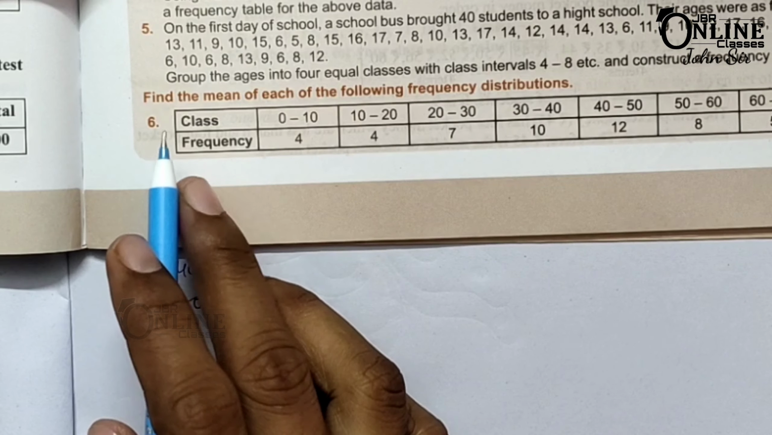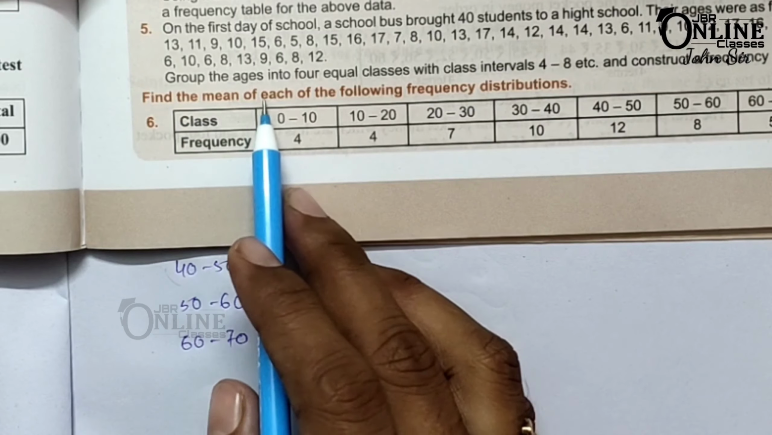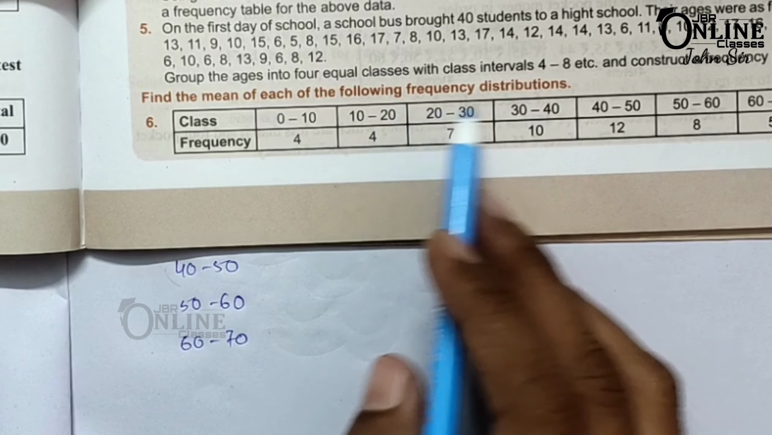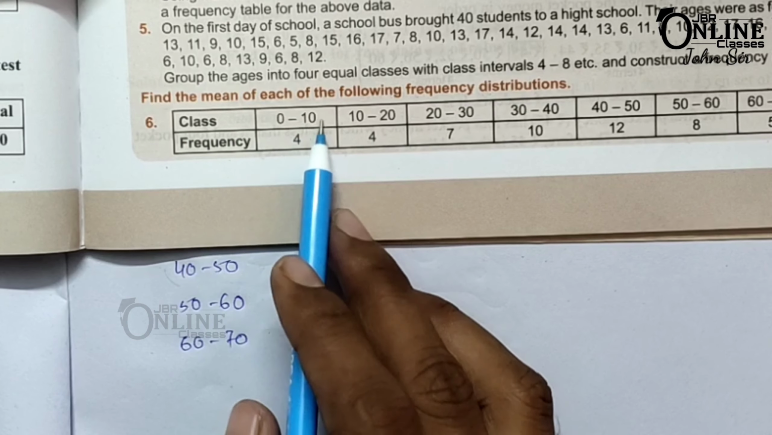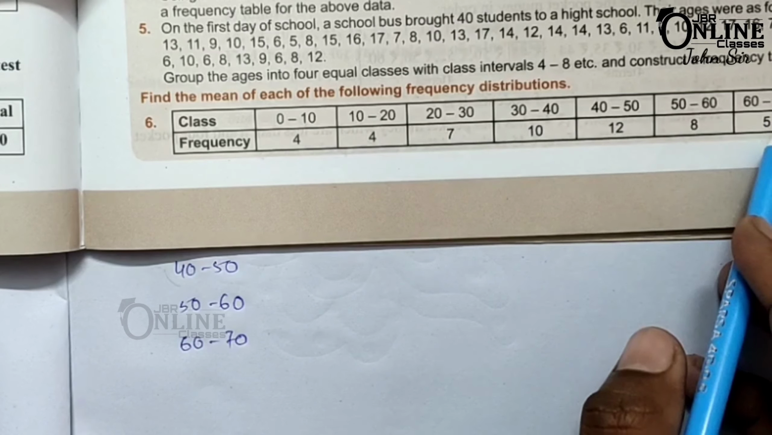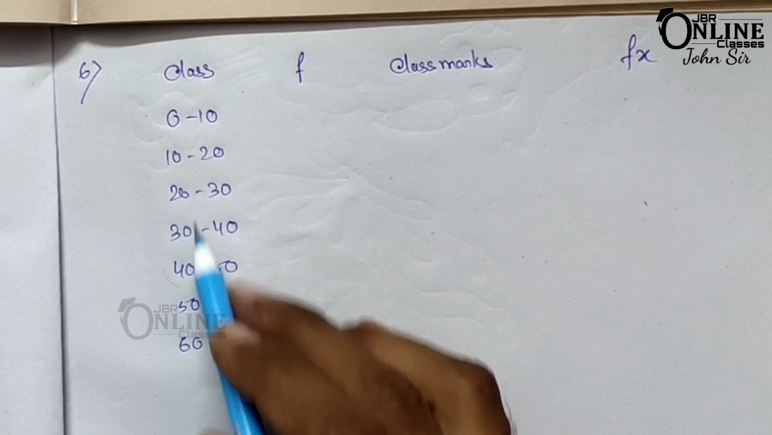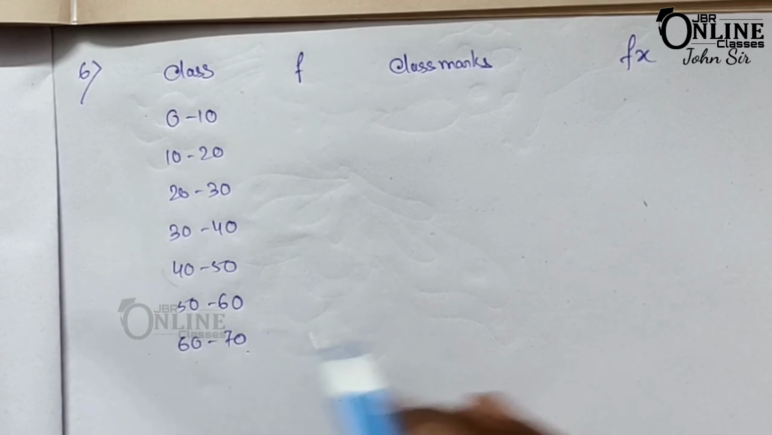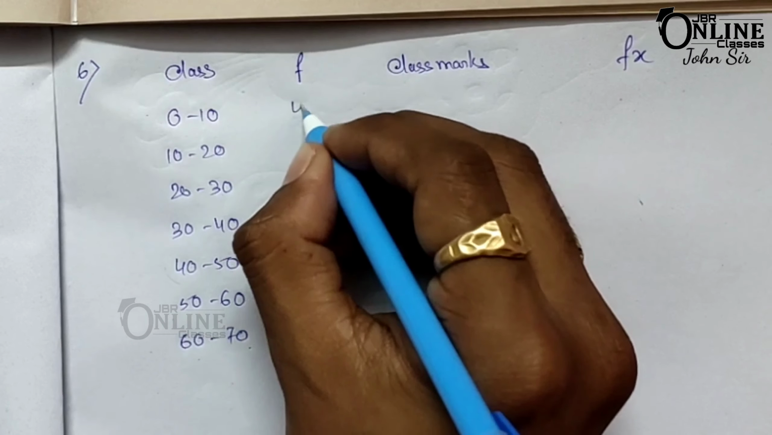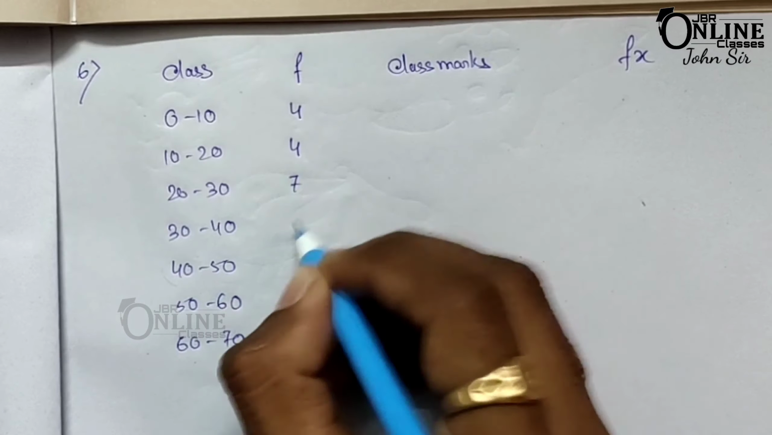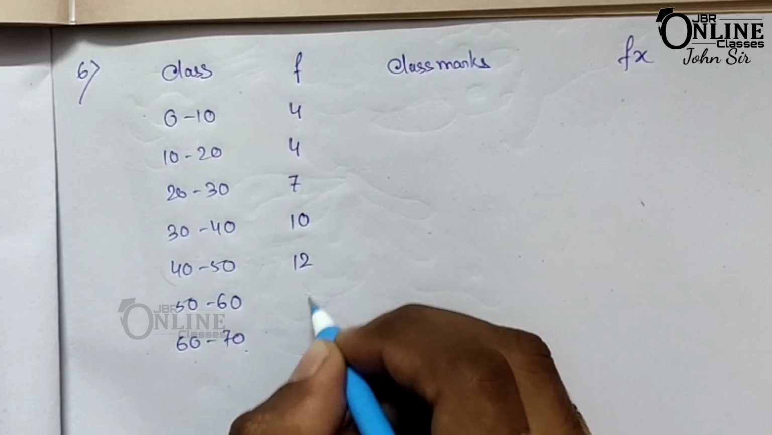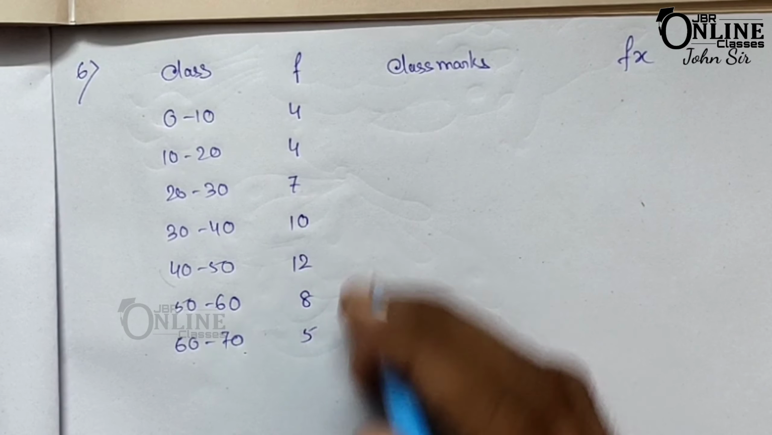Now the last problem, sum number 6. Find the mean of the following frequency distribution. Here the classes are 0 to 10, 10 to 20 and up to 60 to 70. So first write down the classes 0 to 10, 10 to 20 and up to 60 to 70. Now next write down the frequencies, which are 4, 4, 7, 10, 12, 8, 5. All are given in the question.